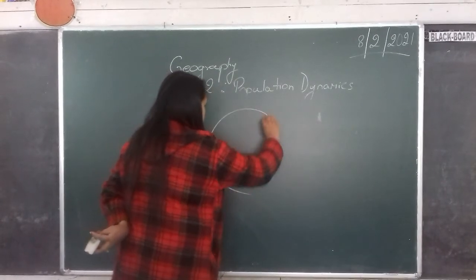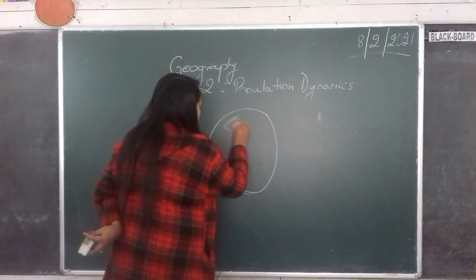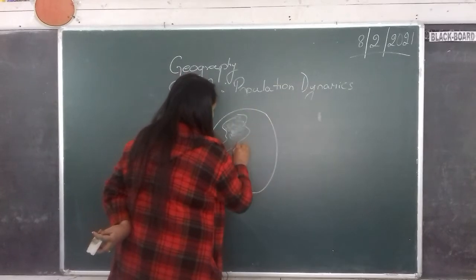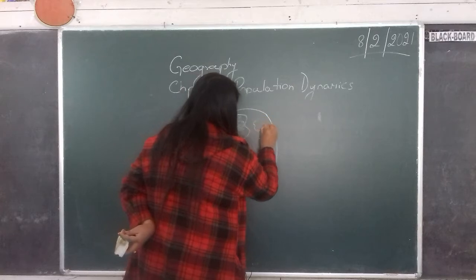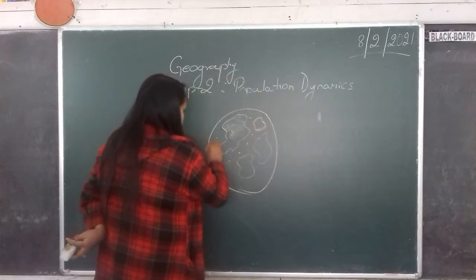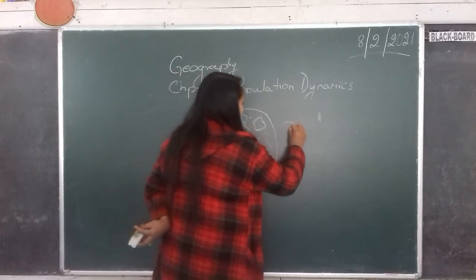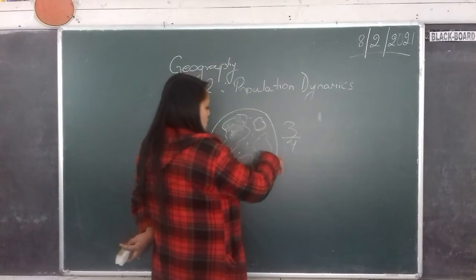Suppose this is the globe, and there are certain areas where people live. Let's say this is the land, just giving an example. Now if this is land, other areas are covered with water. You know that 3/4 part of the earth is covered with water.